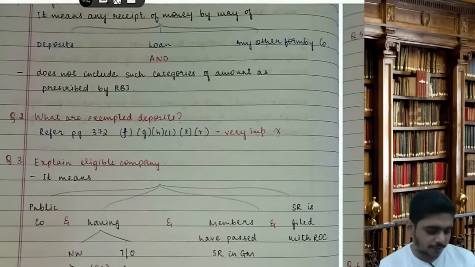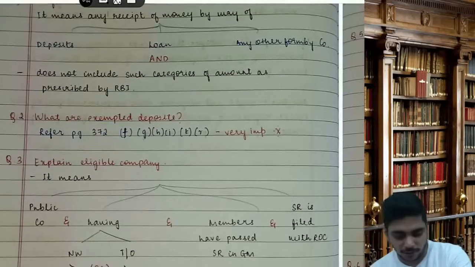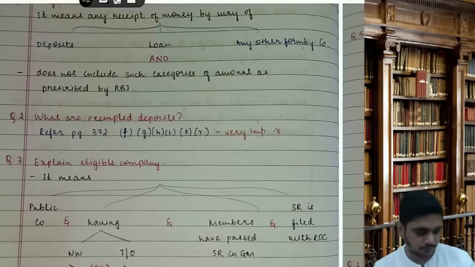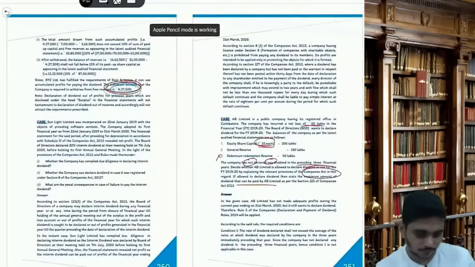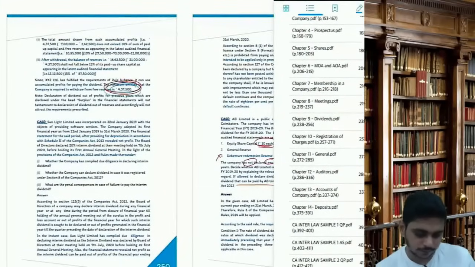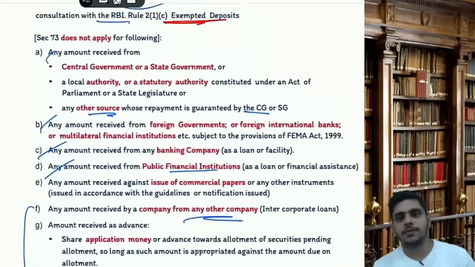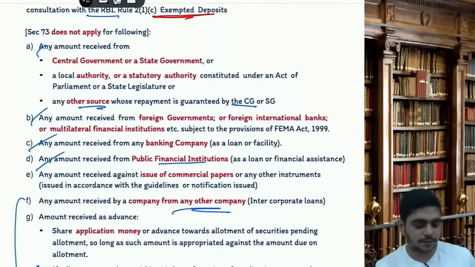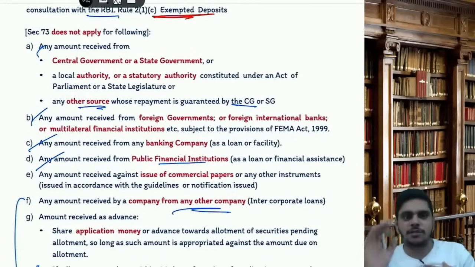Where is it written? It is written on page number 372. We'll just scroll once, page number 372. These are the list of exempted deposits. People who do not have my book, you can find this in the module, in the deposit chapter on the starting page. People who have my book, page number 372.